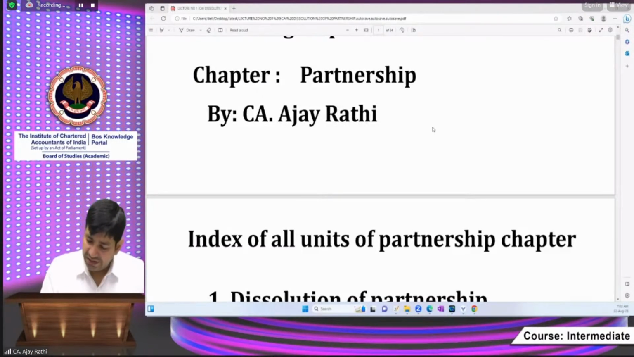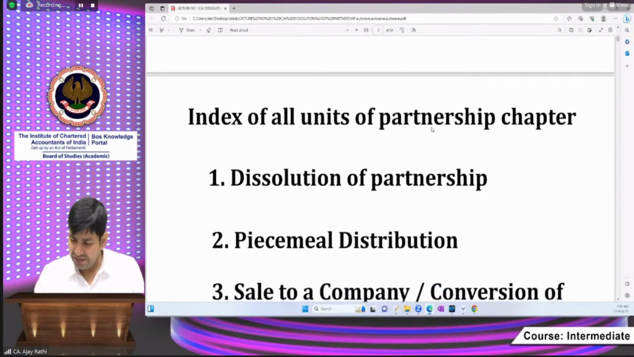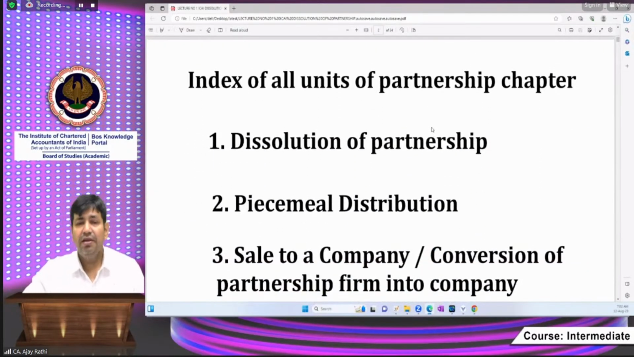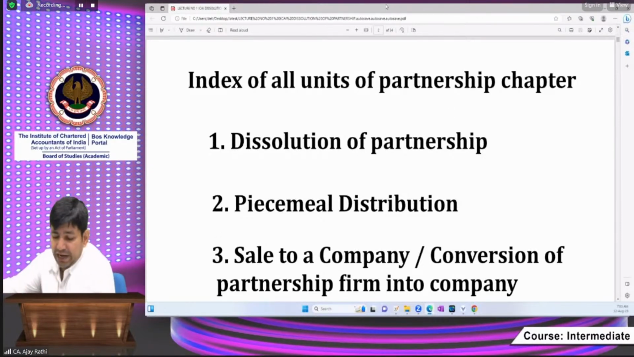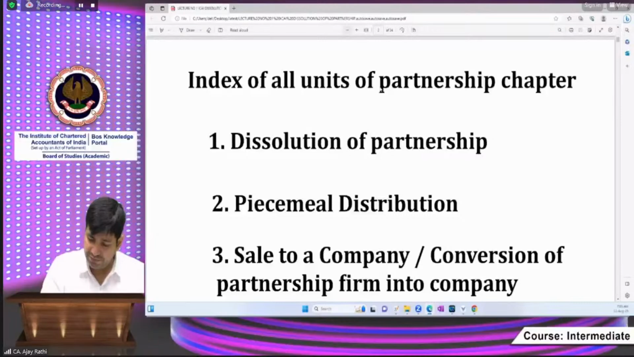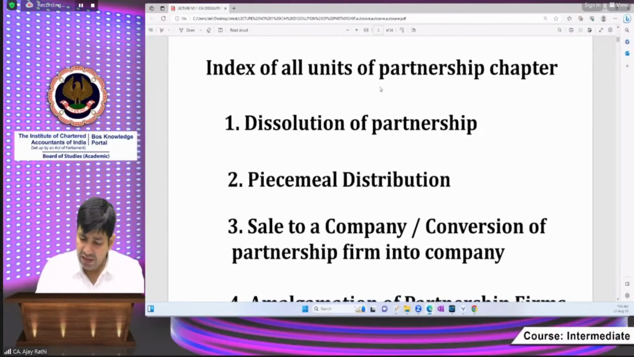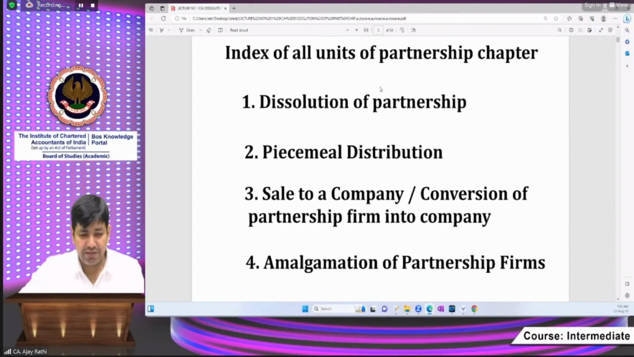Anyways, let's start. Beta, in the partnership chapter, since it is a lengthy chapter, and such a chapter is having different units, first we must go through the introduction of this chapter. All the 4 units are there. Beta, in this chapter, we are having how many units? 4 units. These are the 4 units.